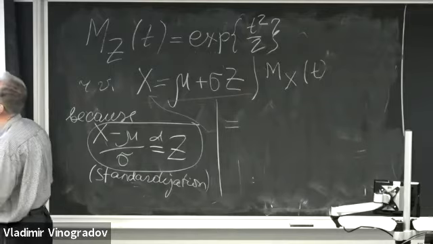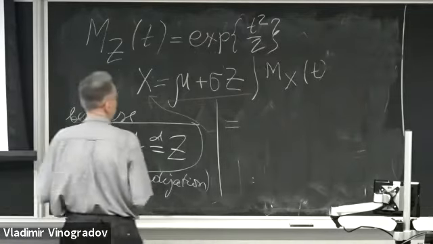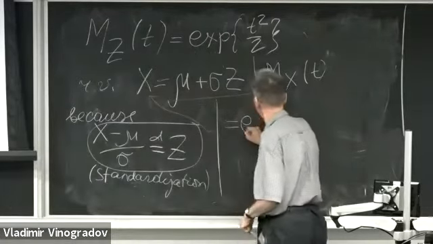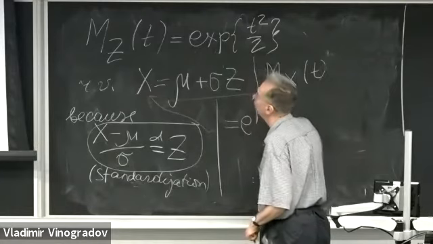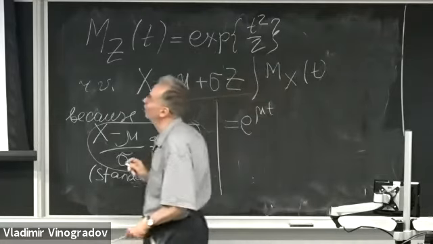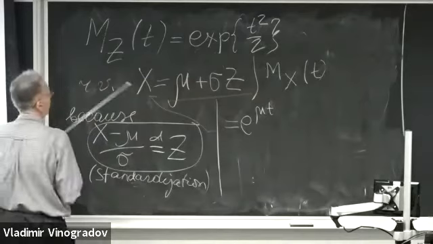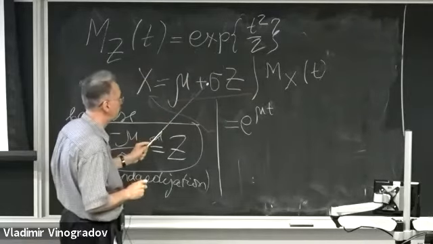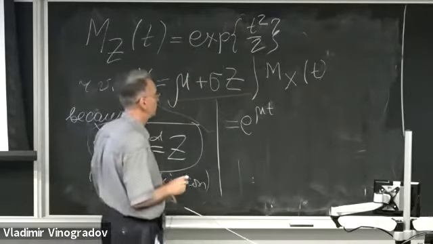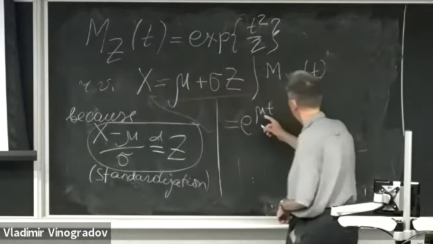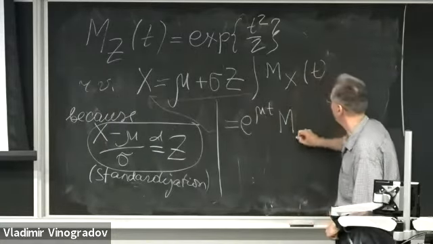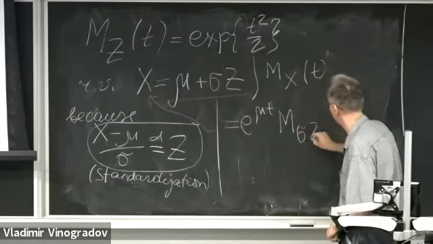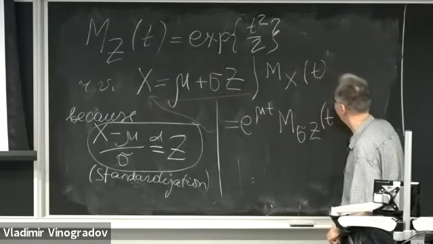So it will be e to the power mu times t, times the moment generating function of the variable sigma Z. So it will be e to mu t times the MGF of random variable sigma Z evaluated at point t.